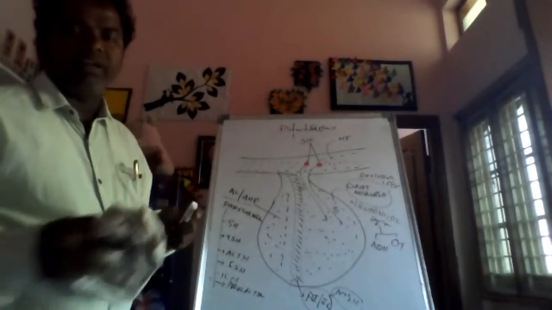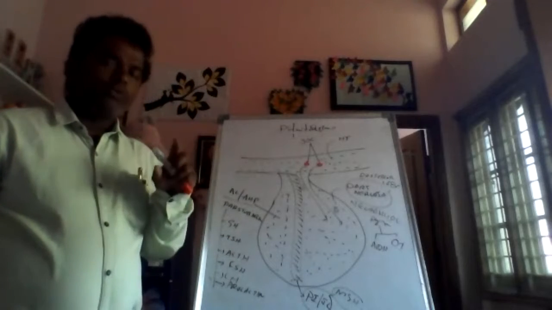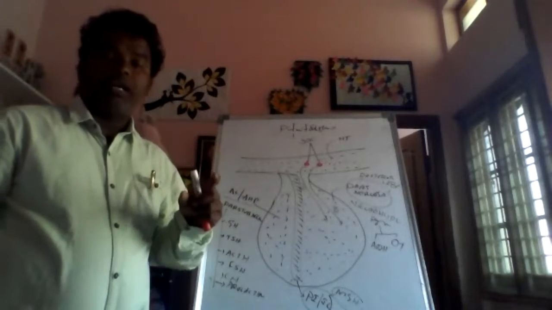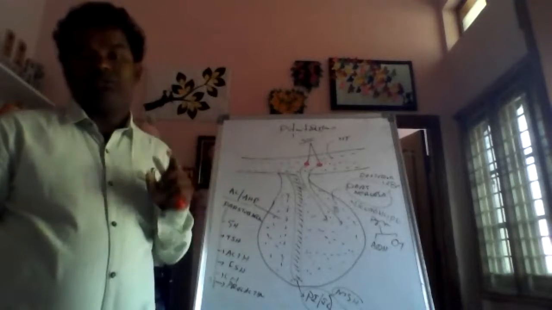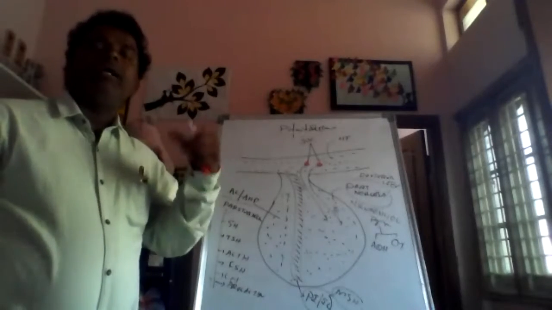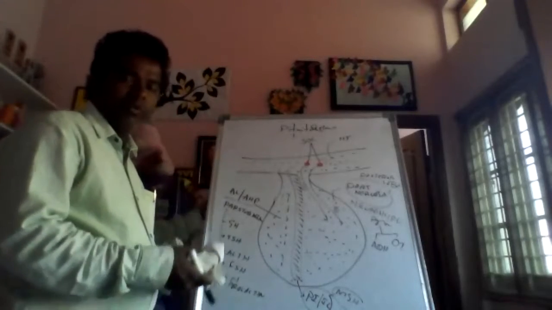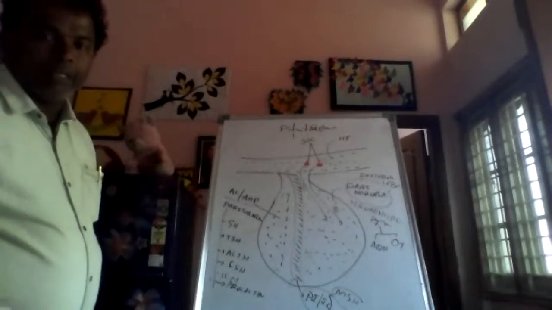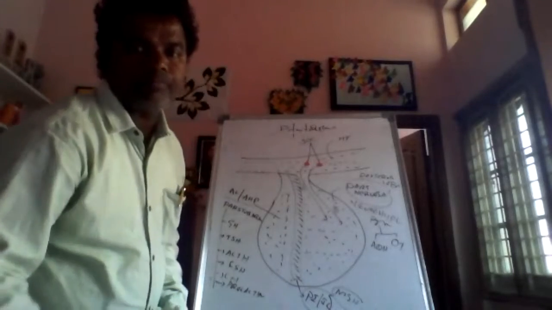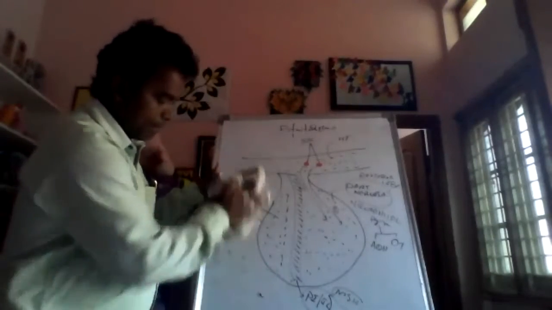Now, one by one in detail. So we are going to discuss the pituitary gland, pars tuberalis hormones, pituitary gland anterior lobe hormones, pituitary gland adenohypophysis hormones. Right? Okay. Shall I write on the board? No. Okay. Next one.